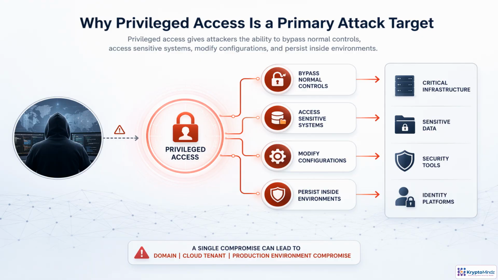Privileged access is attractive because it can turn one stolen credential into many options. Instead of breaking into each system separately, an attacker can use an admin account, service account, or cloud role to move quickly, change settings, disable defenses, and reach sensitive systems. That makes privilege a force multiplier. A small initial compromise can expand into control over identity systems, servers, databases, pipelines, or security tooling. When PAM controls are weak, an isolated incident can become a domain, cloud tenant, or production environment compromise.